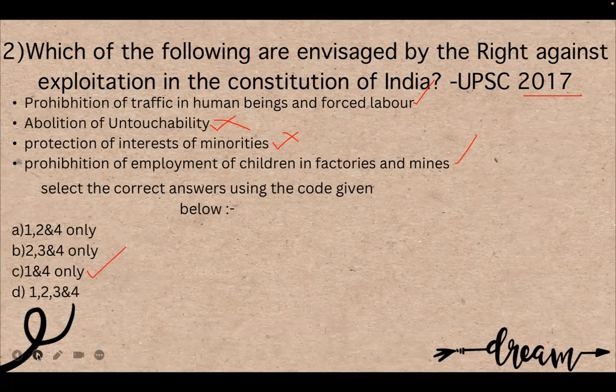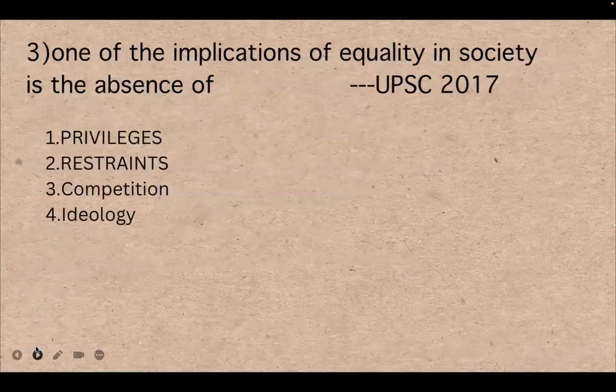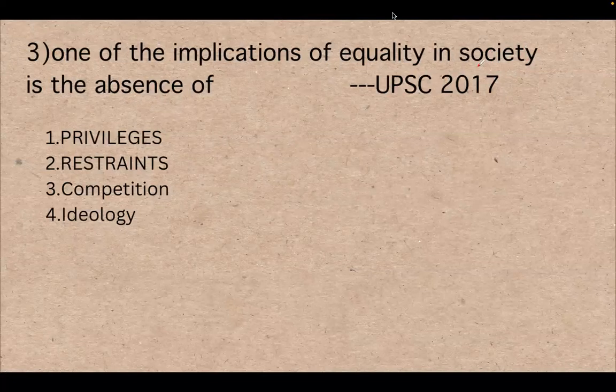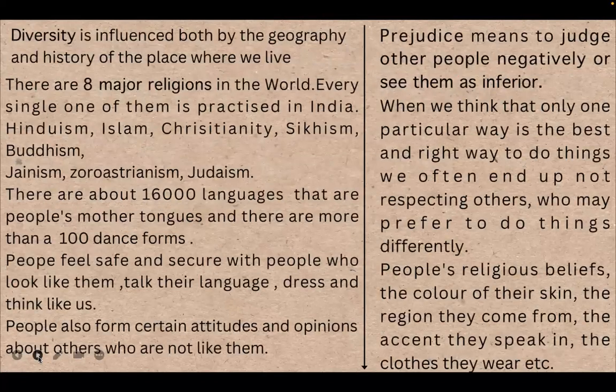Okay. And the next question: one of the implications of equality in society is the absence of what? Restraints is not a correct option. Competition is also not correct. So the correct option is privileges. This question was asked in 2017. Okay, so this was the chapter.